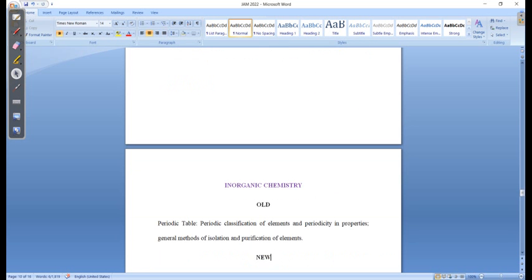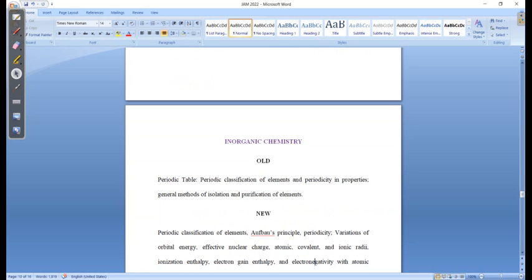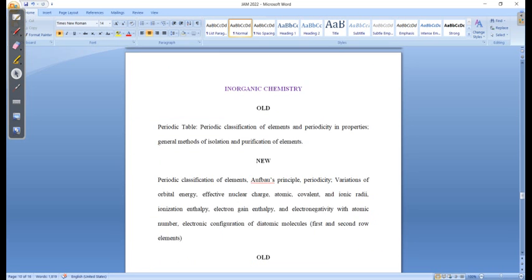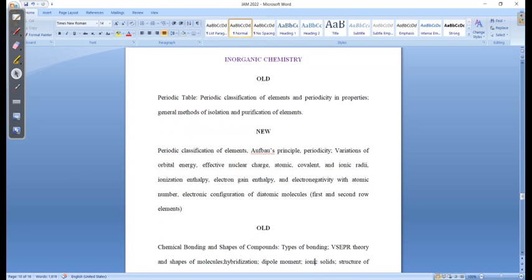Now you can see here your inorganic chemistry. In the inorganic chemistry, in the old syllabus they only mentioned this part, some of the periodic properties and general method of isolation and purification. But now they have clearly mentioned that you need to study the above principle, your periodicity, variation of orbital energy, effective nuclear charge.